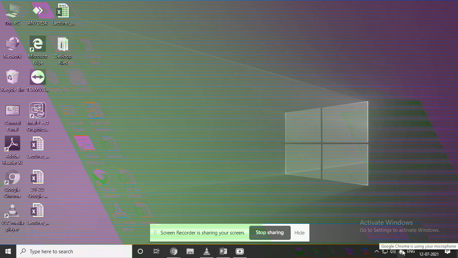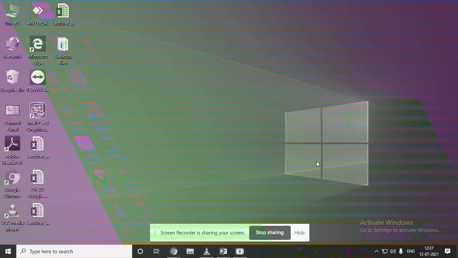Next here, as you can see on the right side, it will show your date and time, your internet connection, your speaker connection, and your microphone connection. That everything it will show on the right side of your taskbar. So about this you understood, everyone? Yes, ma'am. Okay.